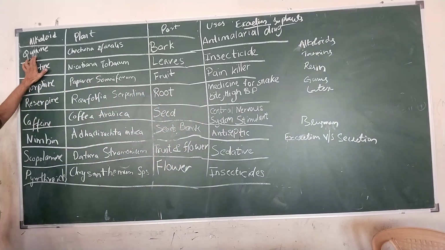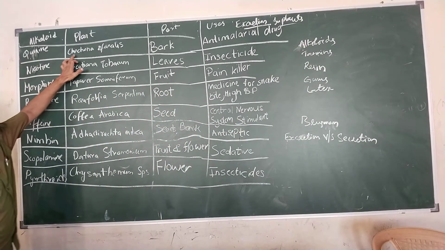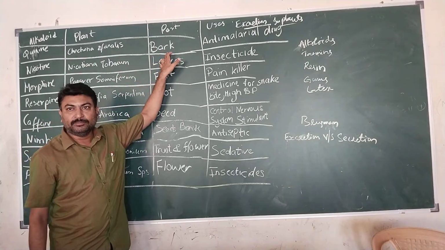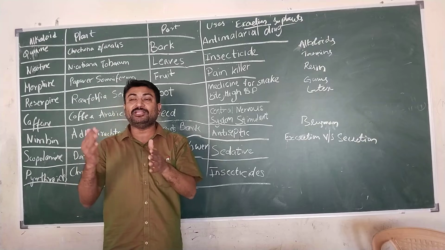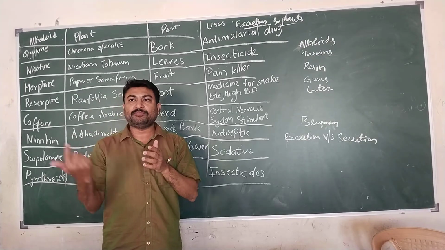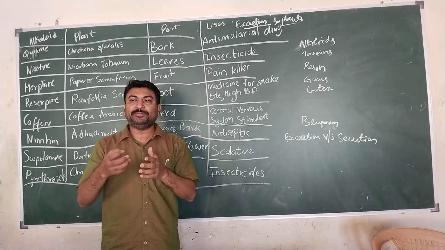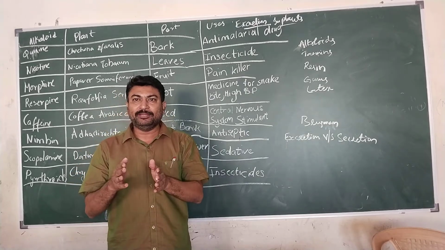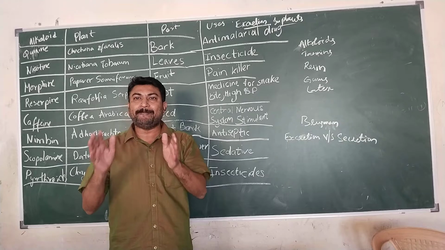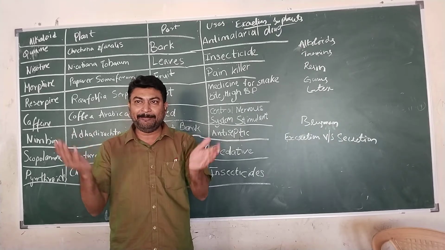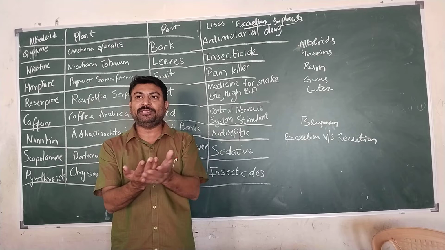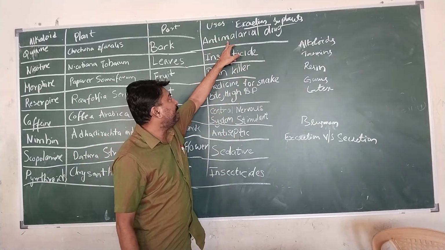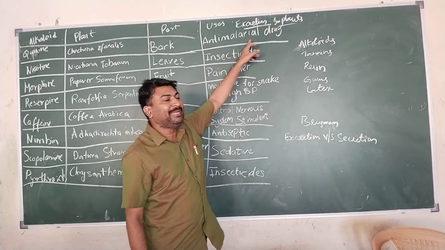For example, quinine is an alkaloid which is present in the Cinchona officinalis plant. It is extracted from bark. Bark is the part of the plant which is present on the stem, the overgrowth of the stem. That means whatever poisonous or waste material is formed in the plant will be released or stored in the form of bark. If you see a neem plant, the brownish part which is surrounding the entire stem is the bark. So that bark, we are utilizing as an anti-malarial drug.